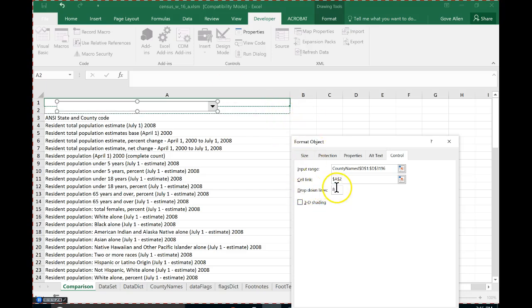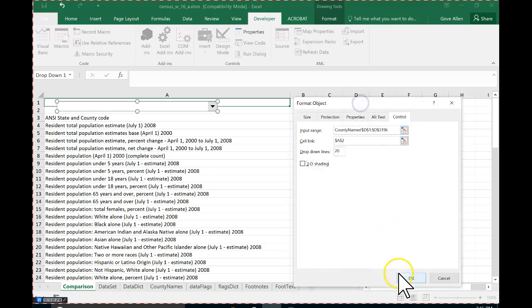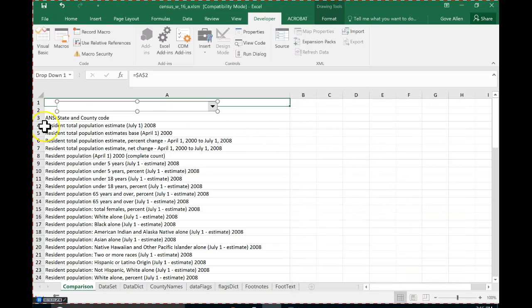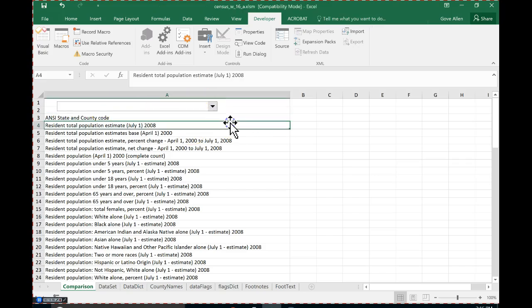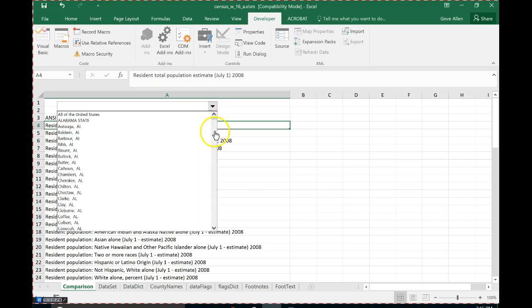And then the drop-down lines just say, when they drop this list down, how many do we want to show? I don't know, maybe 20. Ooh, you can have 3D shading. Now I'll leave it off. And we'll say OK. Now, before I can start using this thing, I have to click off of it. Right now it's in edit mode, but when I click off of it, that drop-down list should have all those values in it. Apparently I made it way wider than it needed to be.